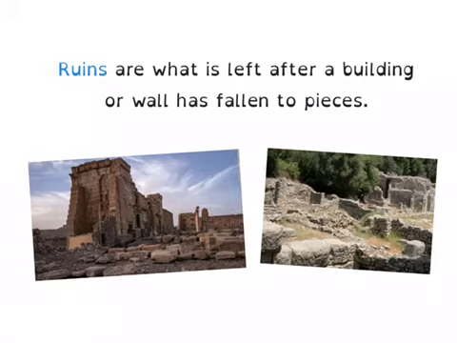So if you look at these two pictures, these are ruins of probably some buildings, maybe some walls. This is all that would be left of that building. A lot of countries or towns that are really ancient, meaning that they're very, very old, will have a lot of ruins of different buildings or walls or things like that. A lot of times you'll see places like that in Europe.